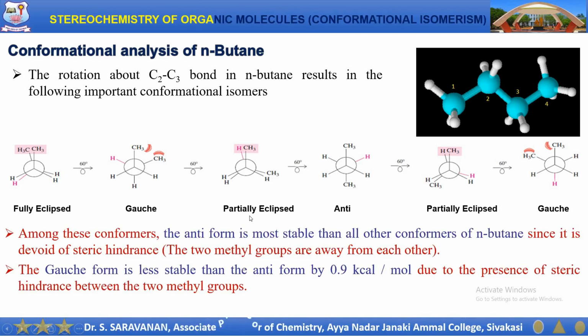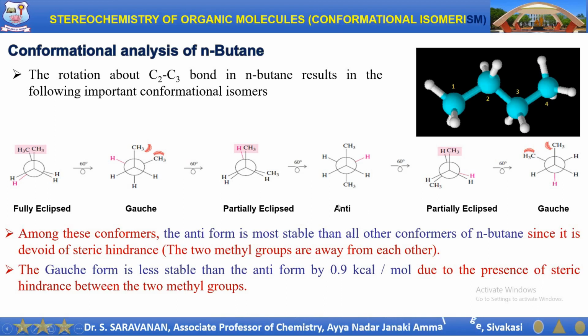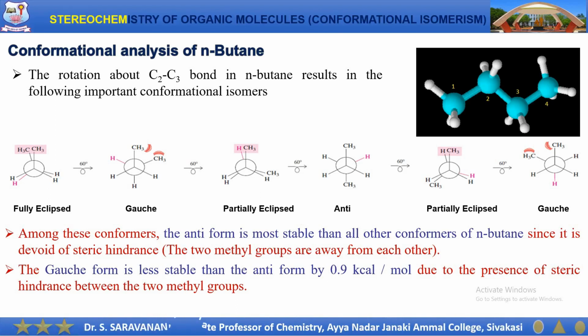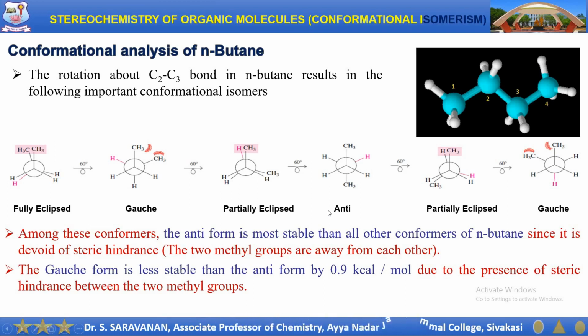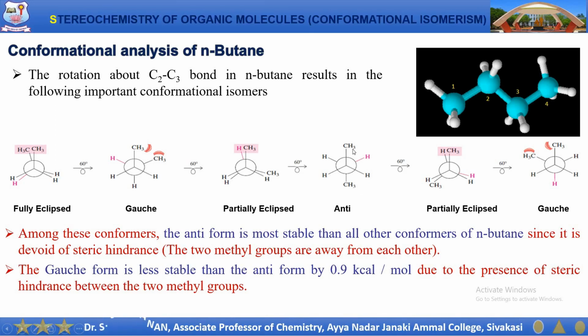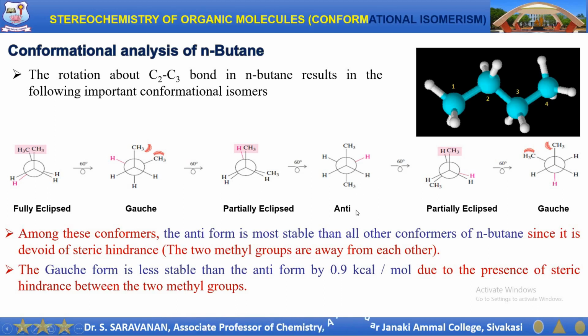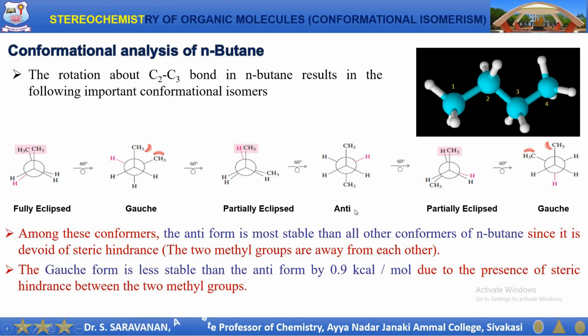Among these conformational isomers, the anti form is the most stable conformer because it is free from steric hindrance. There is no steric hindrance between the methyl groups or between the hydrogen atoms. The next more stable isomer of n-butane is the gauche form.